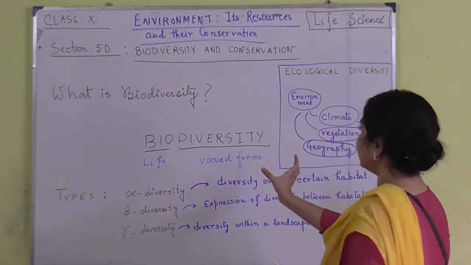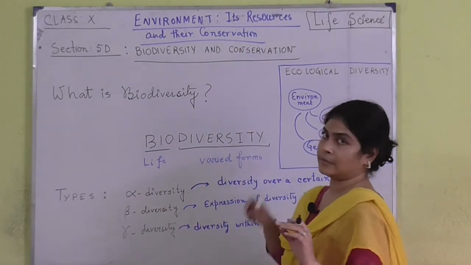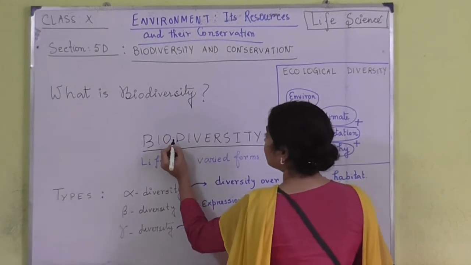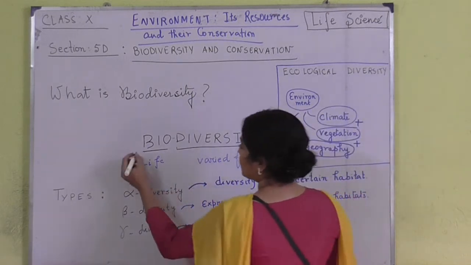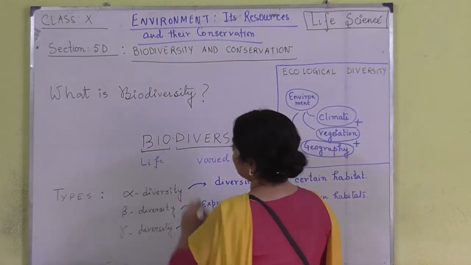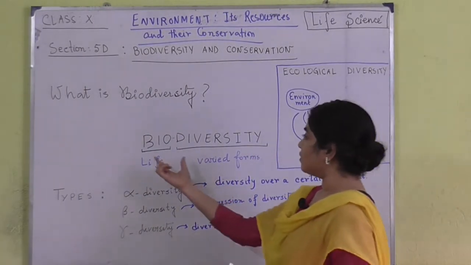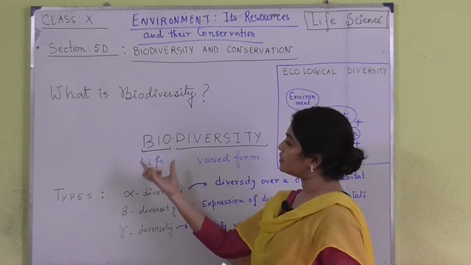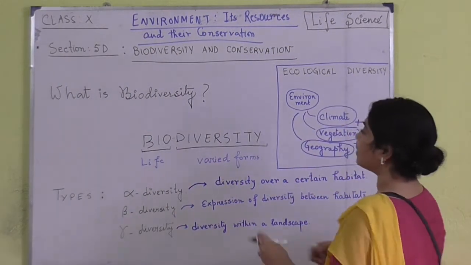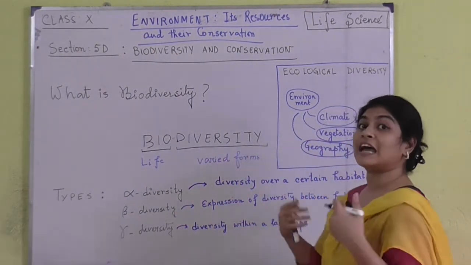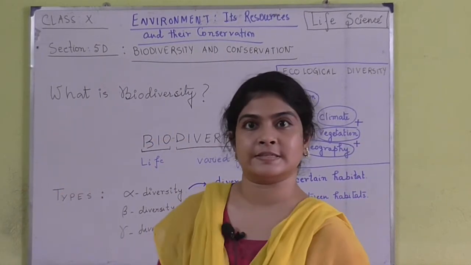So the definition of biodiversity itself is there in the name only. How? I have written here, the word biodiversity can be divided into two parts. The very first one is bio and the next one is diversity. The prefix bio refers to life forms. Bio matlab life, and when we are talking about diversity, we know that diversity means variation or the variety or varied types of organisms present in it.